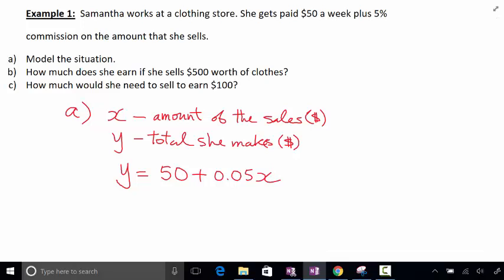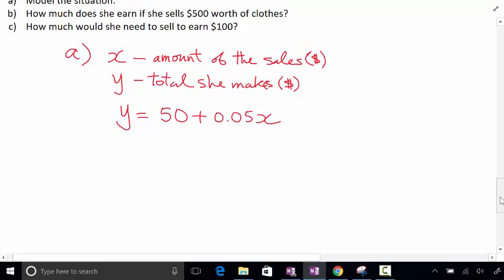Okay, so that's part A. Okay, let's jump to part B now, and see what we can do. So part B says, how much does she earn if she sells $500 worth of clothes? Now, you always have to read very carefully and think about what amount did they give me, right? Is it the x amount or is it the y amount? So $500 worth of clothes. Did they give me the x amount or the y amount?